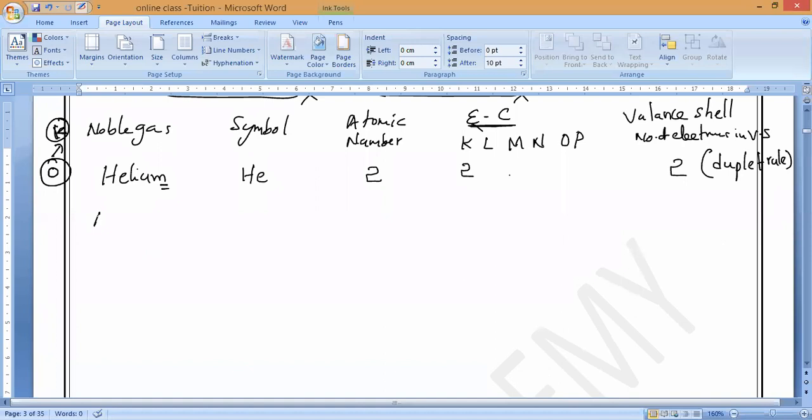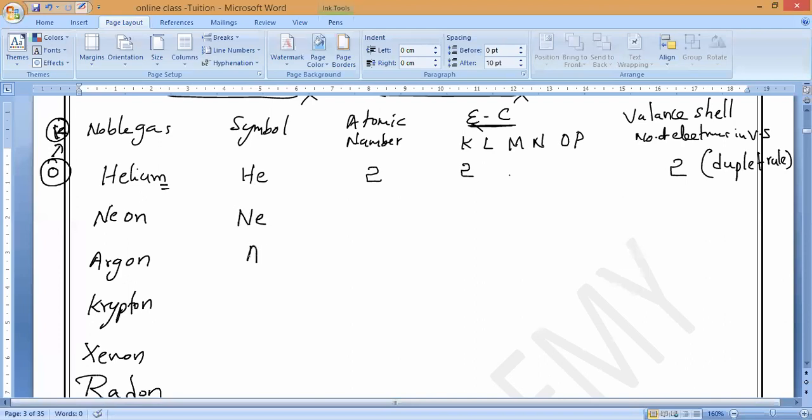Next, after helium, tell me what is that element? Neon. Then argon. After argon, krypton. Then xenon. Radon, and last is radon. So you have to learn the symbols also by heart. Helium, He; neon, Ne; argon, Ar; krypton, Kr; xenon, Xe; radon, Rn. Is it okay, guys?